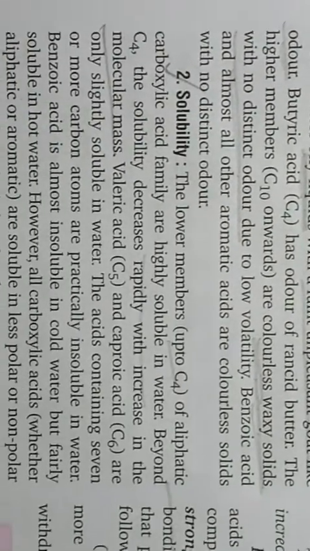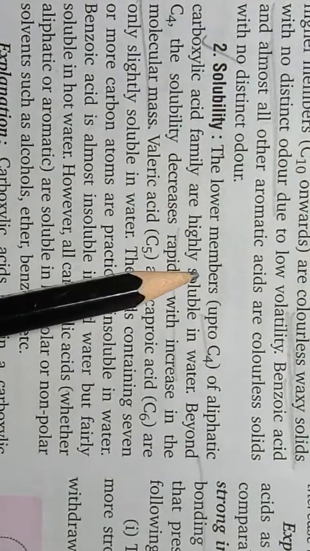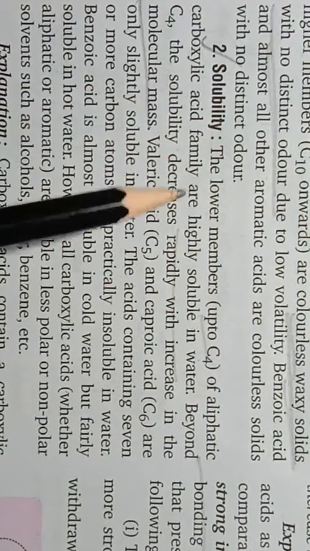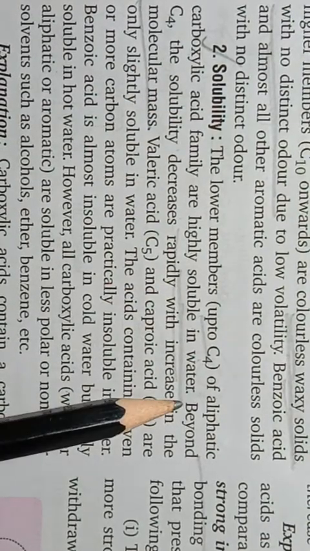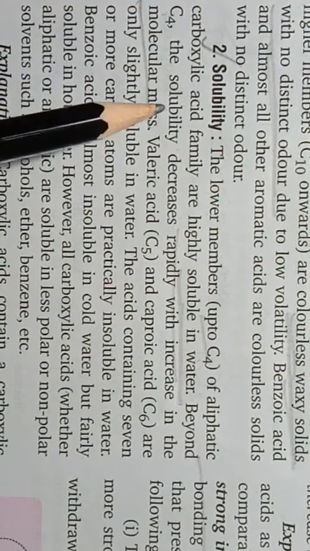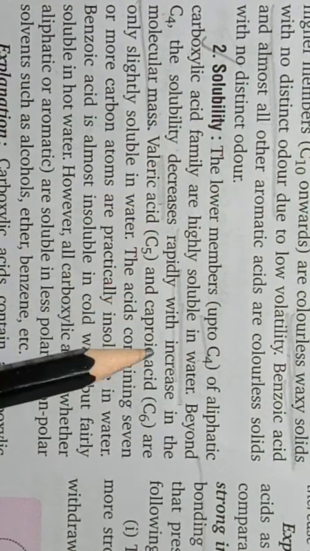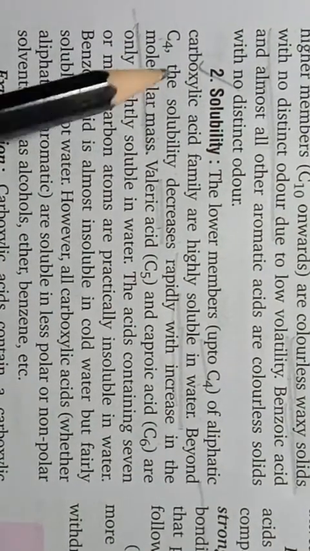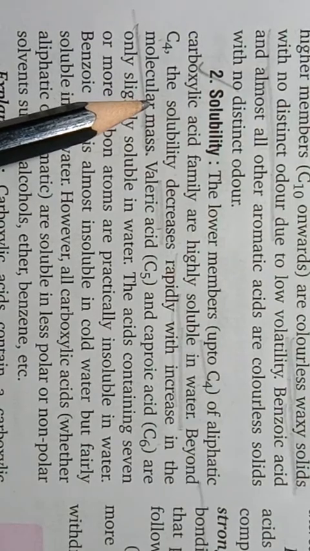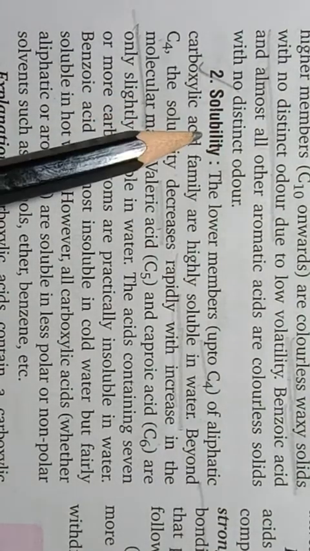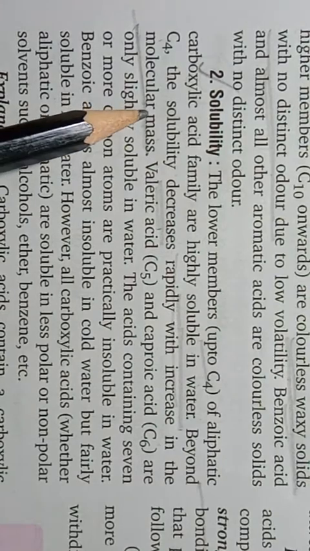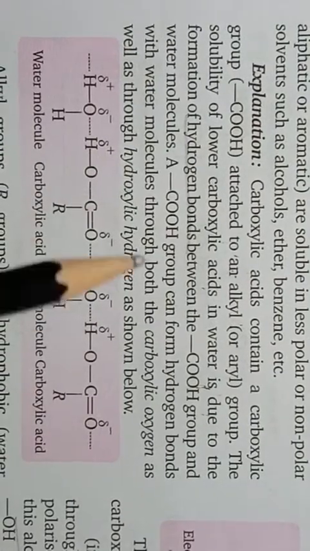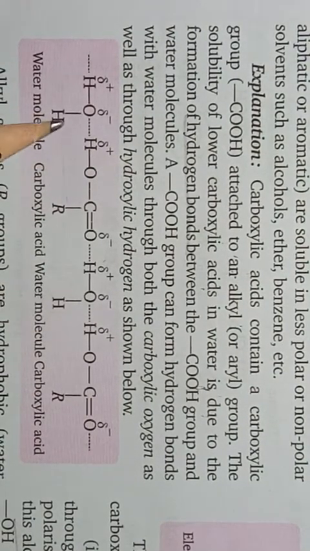The next point, solubility. The lower members up to C4 of aliphatic carboxylic acid family are highly soluble in water, and after C4 the solubility decreases with increase in the molecular mass, and this increase in the molecular mass is due to the increase in carbon chain. Okay students, so starting few members are soluble in water and higher members are insoluble in water, and this is due to the formation of intermolecular hydrogen bonding.